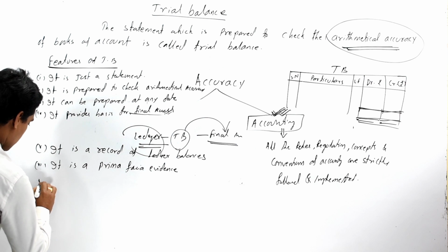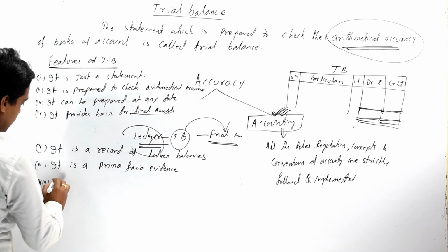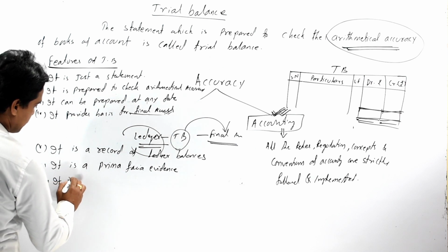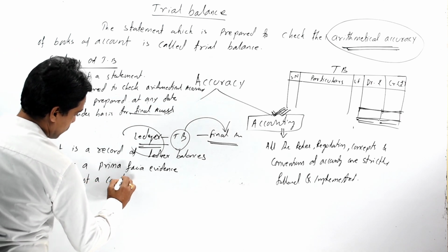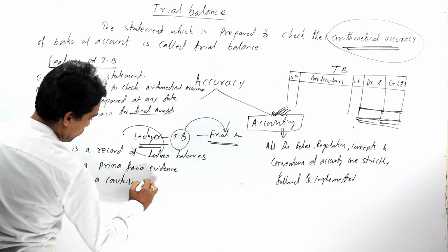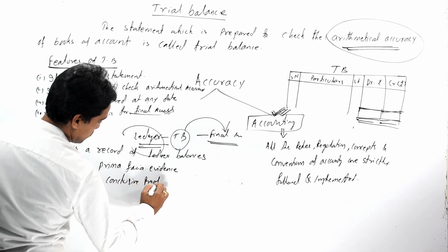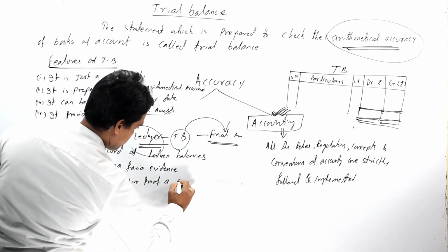Then the last but not the least feature is it is not a conclusive proof of accounting accuracy.